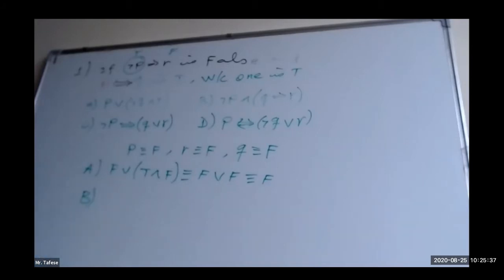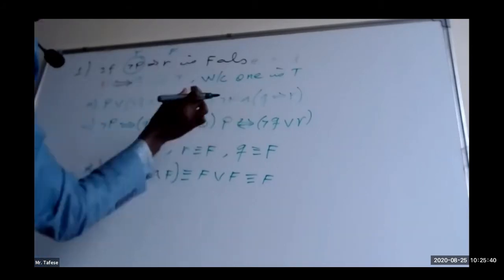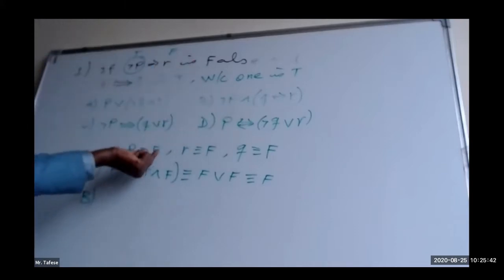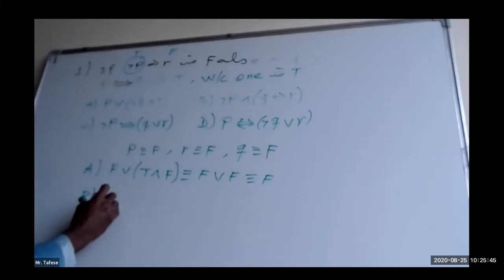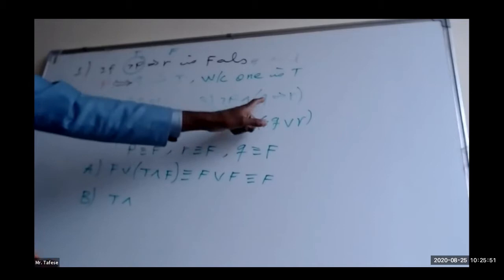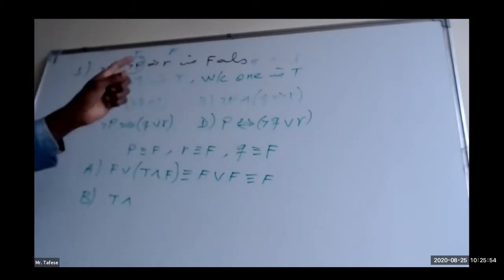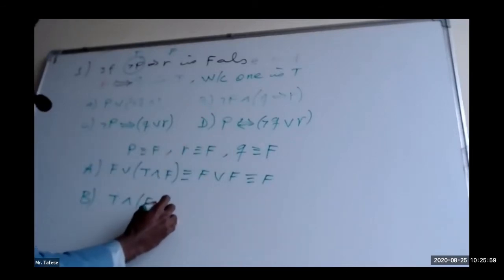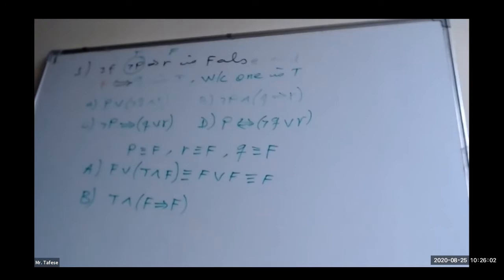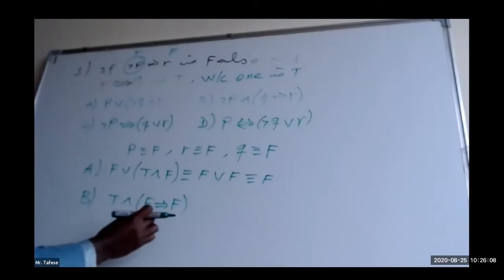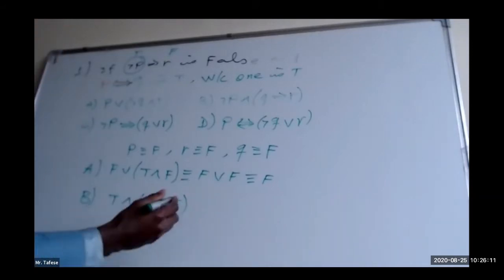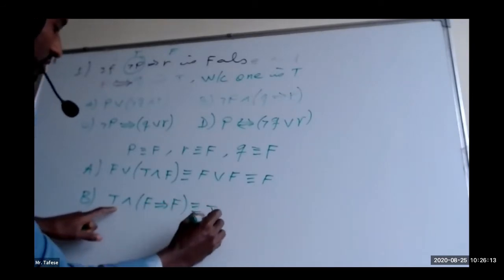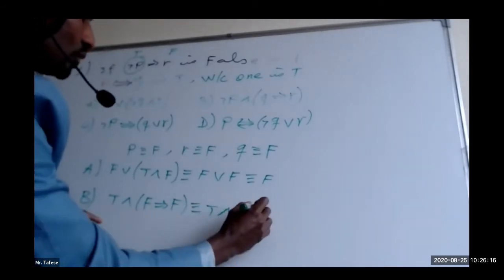Now let's proceed to the second choice. It's negation of P. Negation of P means negation of false. Negation of false is already true. And under bracket, we have Q implies R. Q implies R means false implies false. As you know, false implies false is already true. In case of implication, if it begins with false, it's already true. So this is equivalent with the first one true and the second one again true. So it will be true.